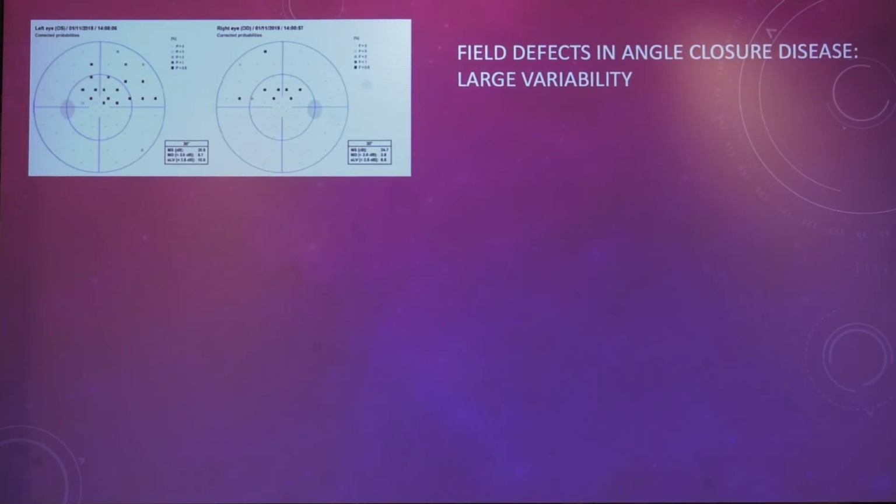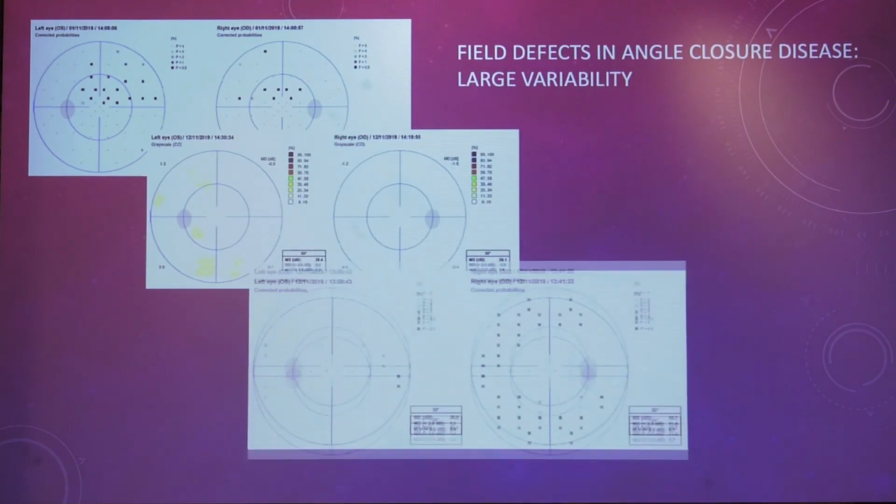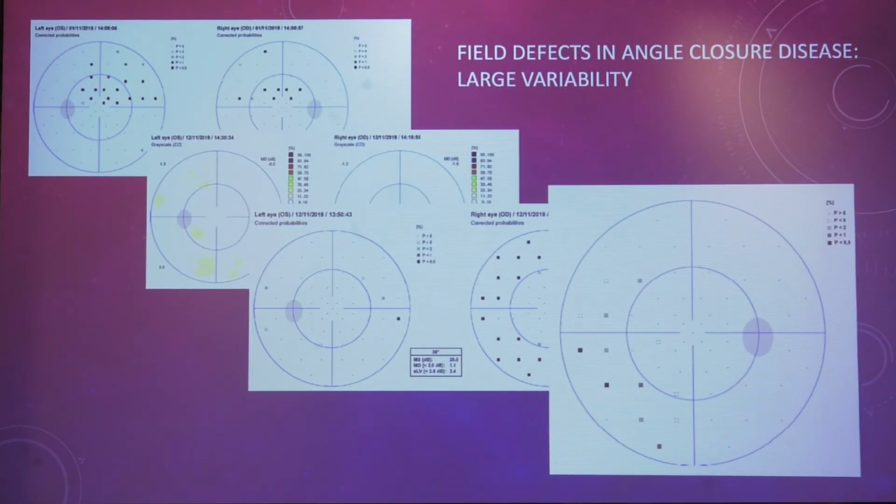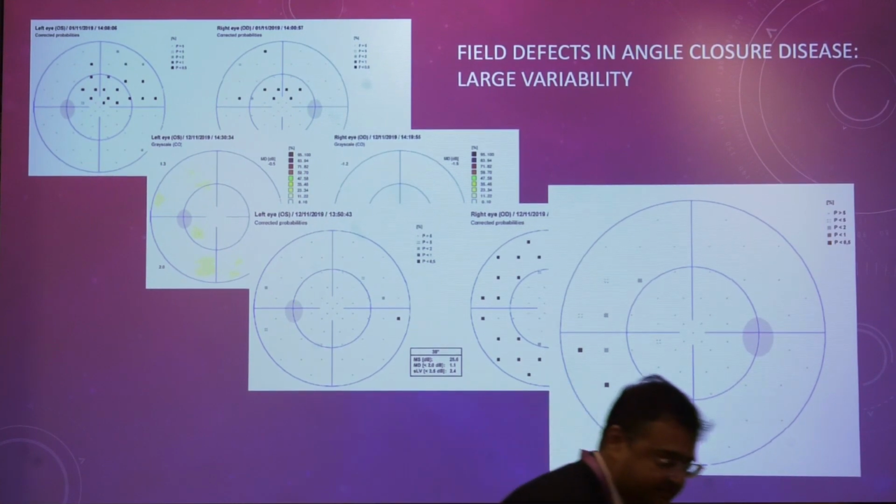Field defects vary in angle closure disease because of the ischemic damage. There is no pattern in acute angle closure, but definitely chronic angle closure mimics open angle glaucoma. So we find the whole gamut of changes, and that will depend upon the pathophysiology of IOP variation.